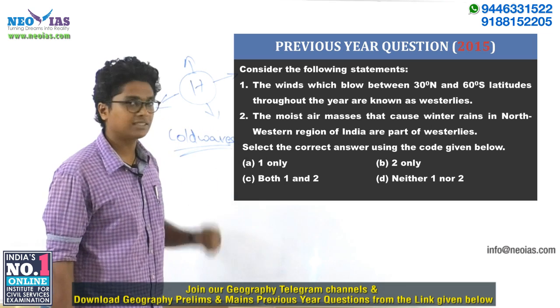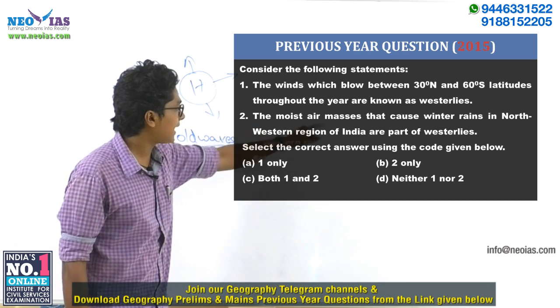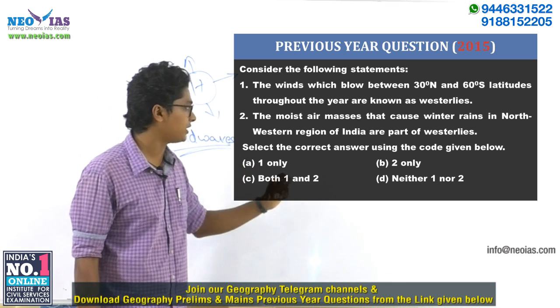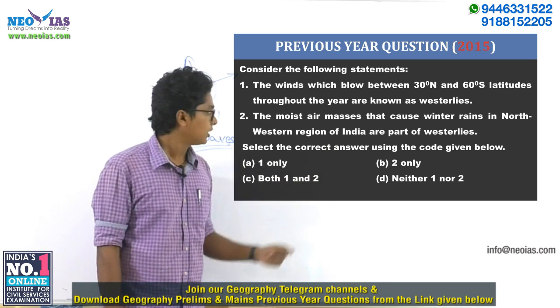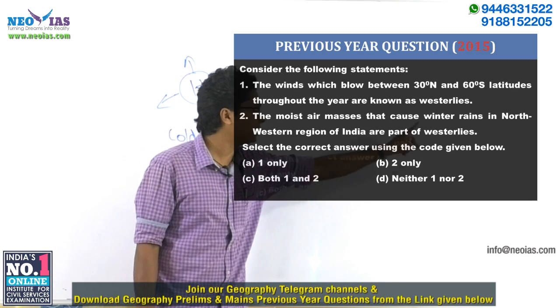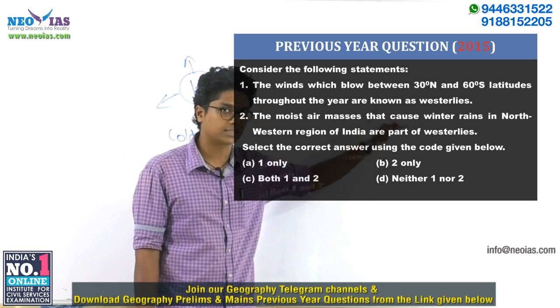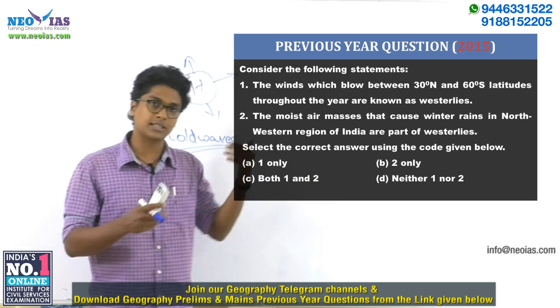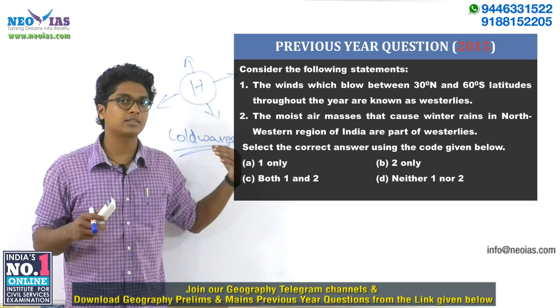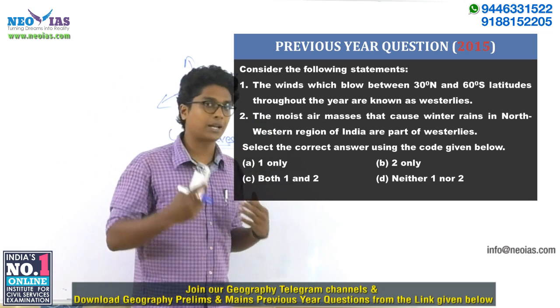Now let's move on to the second statement. The moist air masses that cause winter rains in the northwestern regions of India are part of westerlies. If you observe, the moist air masses that cause winter rain are associated with western disturbance, and western disturbance is associated with the westerly winds as well as the subtropical jet stream, right?